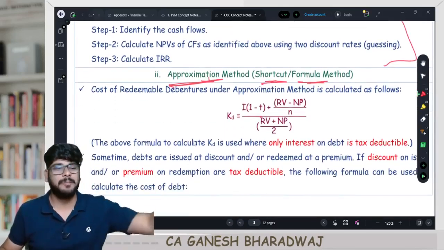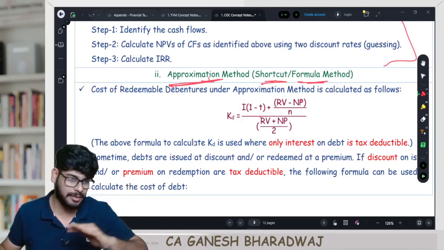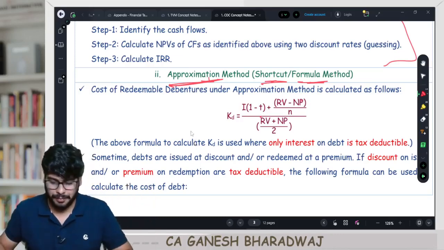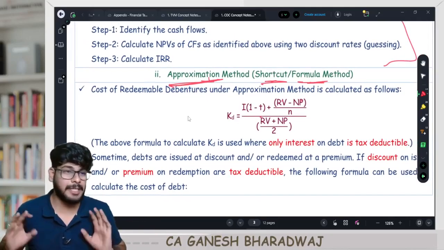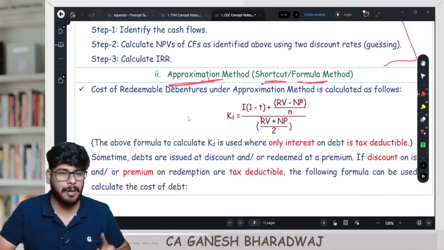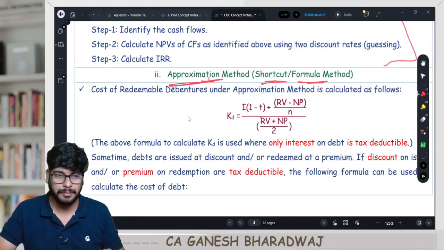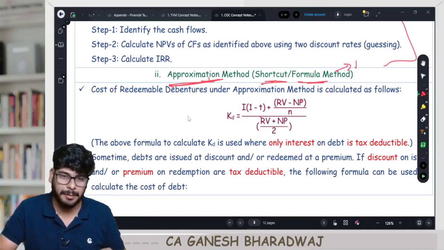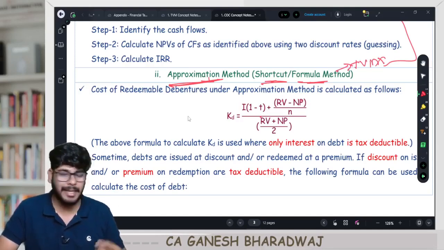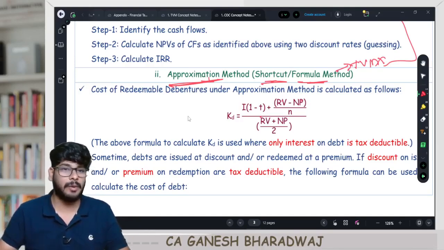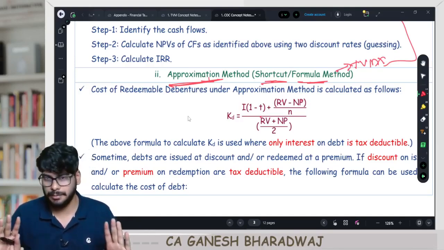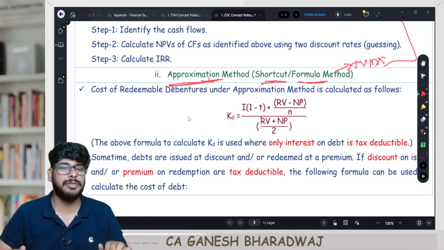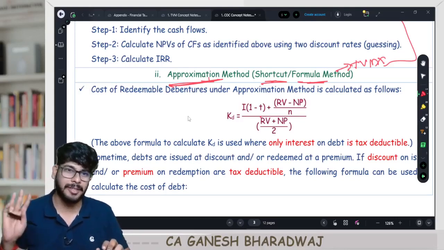Please focus here. Now, KD is equal to, as per this formula method, first let me tell you one thing. It ignores the concept of time value of money. Then why are we calculating it? For convenience's sake. Suppose in the question they have asked you to calculate KD and given all the facts. IRR calculation takes a lot of time. If nothing is mentioned, you can use even the shortcut method and close it off.